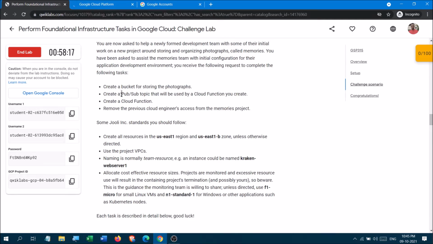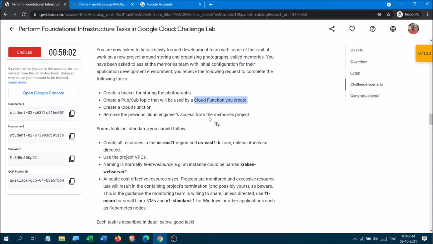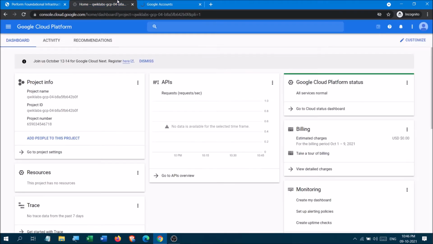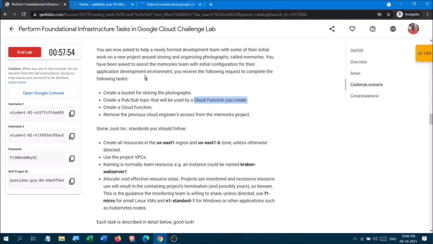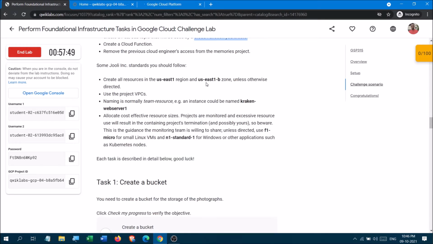Then a simple task to create a pub-sub topic that will be used by the cloud function you create, okay. And creating the cloud function, and there is a cloud engineer who either has moved to the new team or has left his job, okay. Something like that, but you have to remove his access, so you can save your resources.